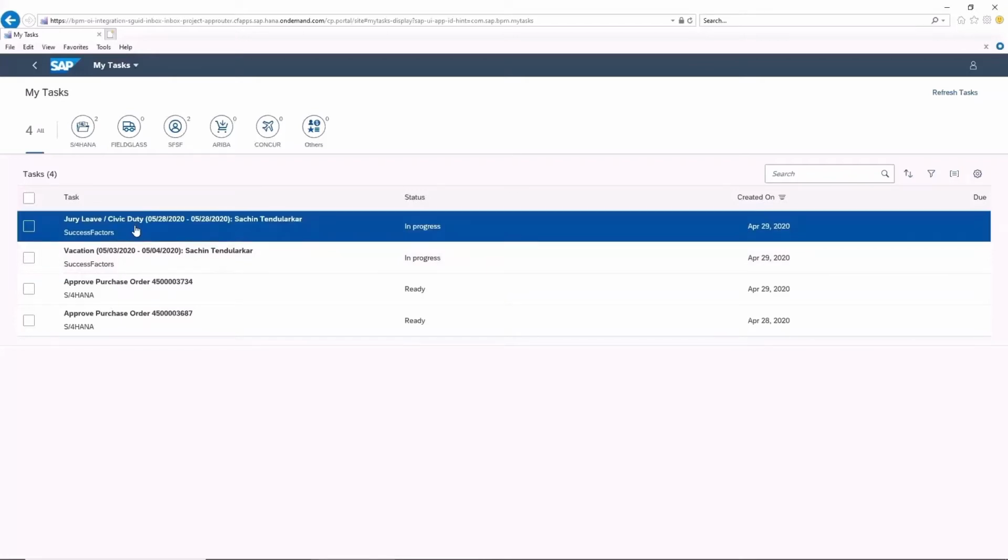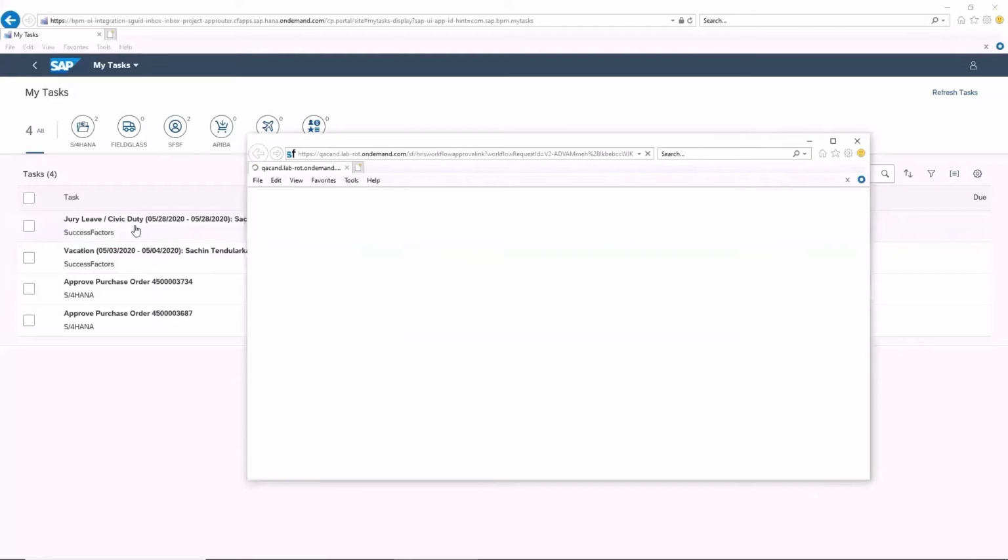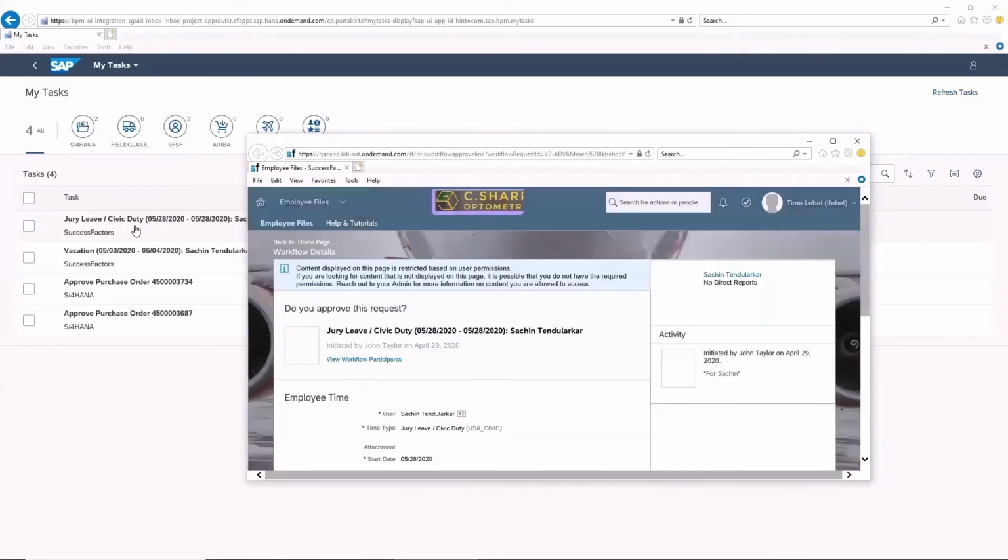So the first one we'll look at is the jury leave. What this is doing is deep linking me back into the SuccessFactors application, taking me into that workflow so I can see the details and information about the transaction to make a decision that I can approve or reject. So here we can see we're in the SuccessFactors application.